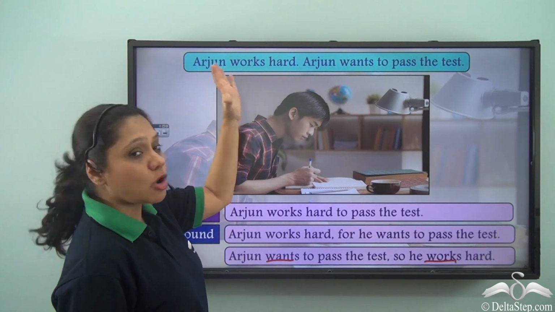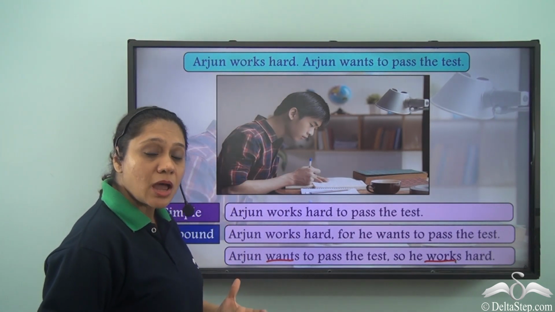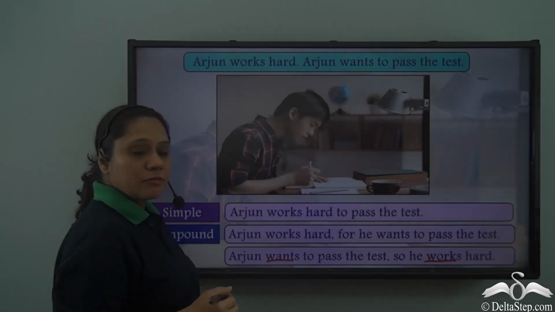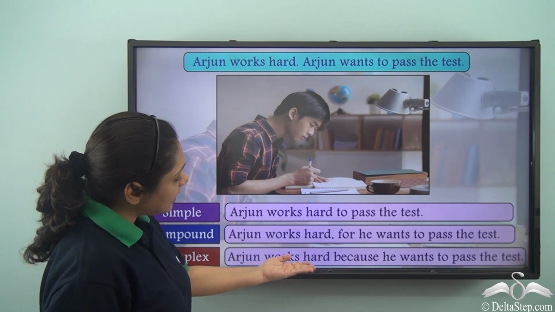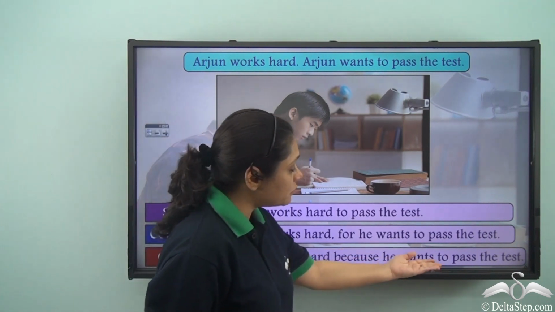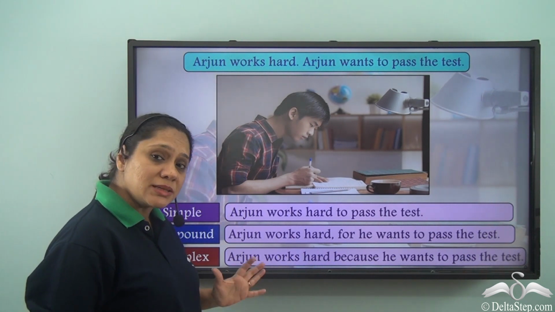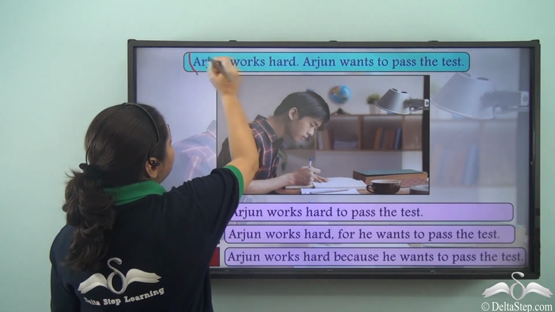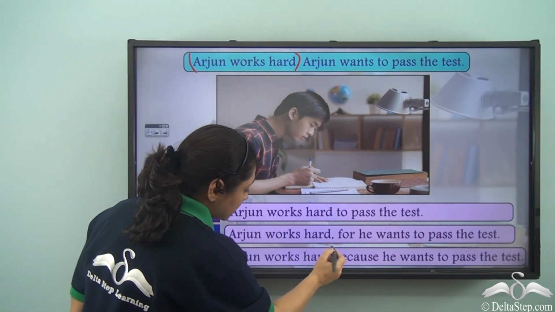Now, if you want to join both these simple sentences to form a new complex sentence, how will we write the complex sentence? We will write it as Arjun works hard because he wants to pass the test. So, what have we actually done here? In this sentence, we have kept the first clause as it is, Arjun works hard.